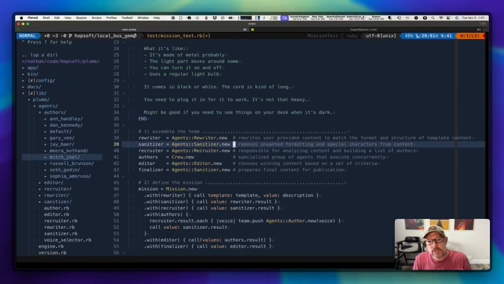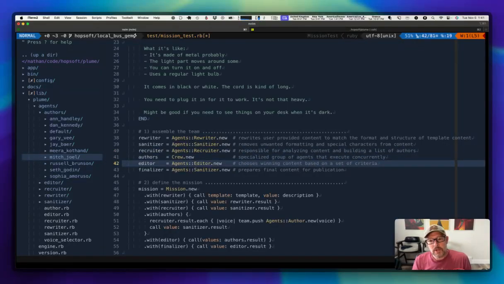So then we're going to give it to the crew. The crew is then going to execute. And right now you can see our crew doesn't have any authors inside of it, even though we named it authors. When we craft this mission, we'll actually build up our authors into that crew, because we won't know who they're going to be until this process is running. So we go ahead and put a placeholder for our authors, which is a crew.